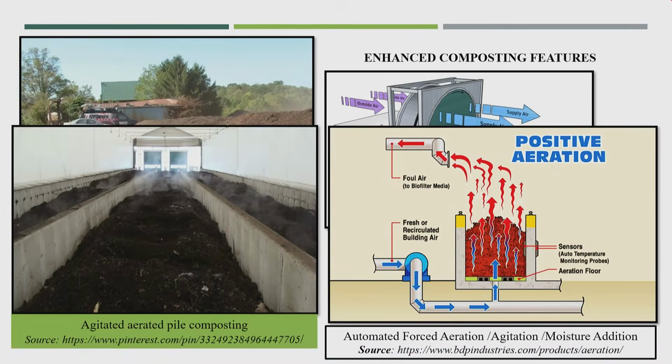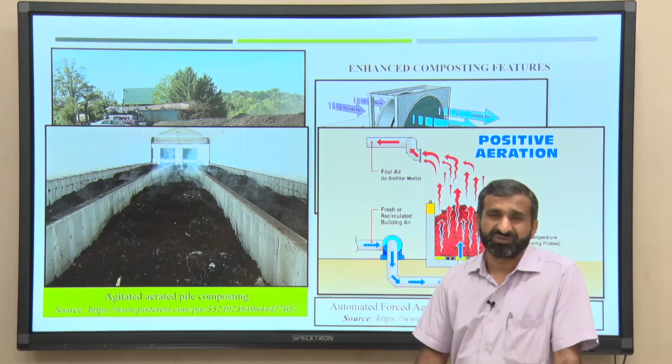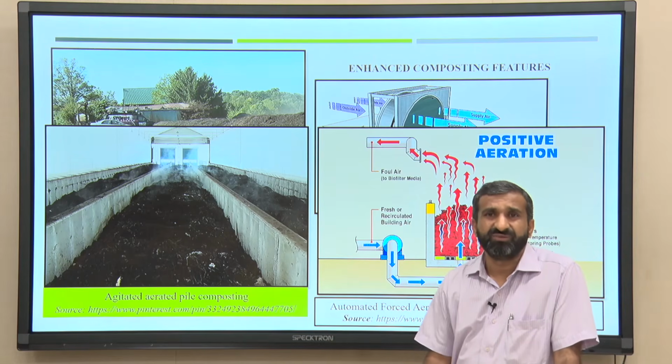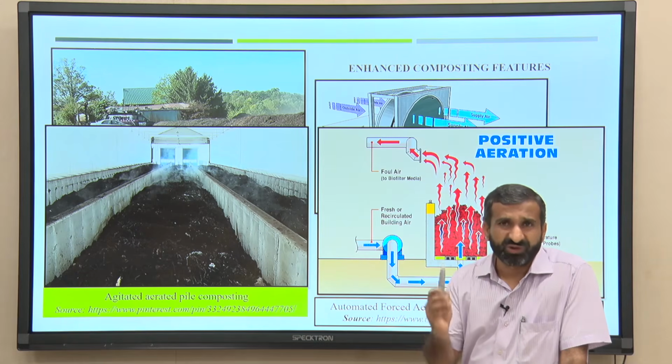Obviously, it is possible that if you aerate, foul, odorous gases will also come up. You can say, sir, if it is a complete aerobic process, why will odorous gases come up? But still there could be a possibility of leaking out of ammonia gas, NH3, and maybe H2S also in small concentration.